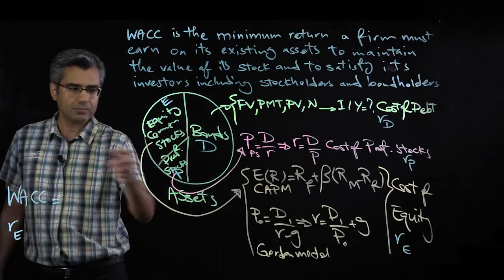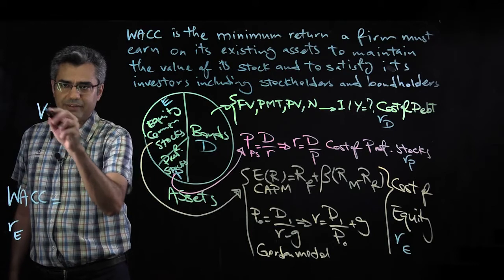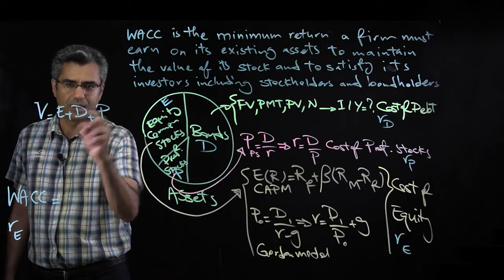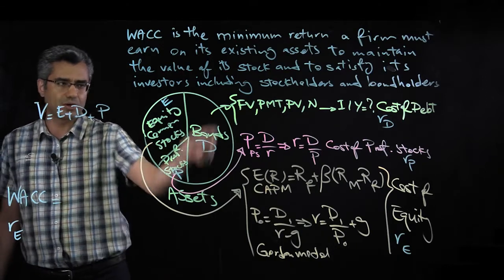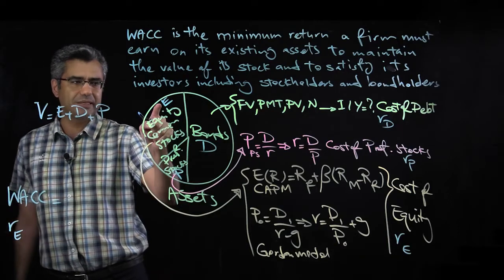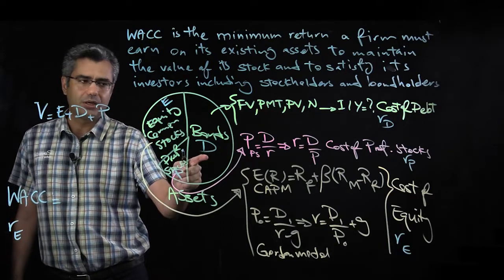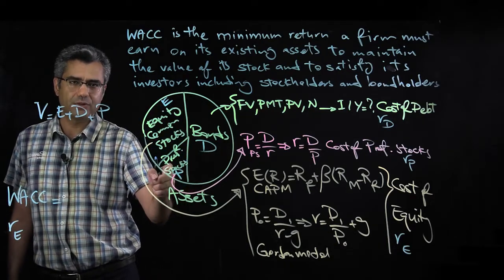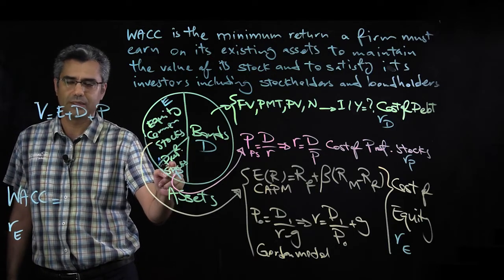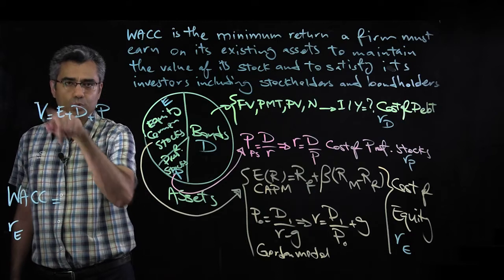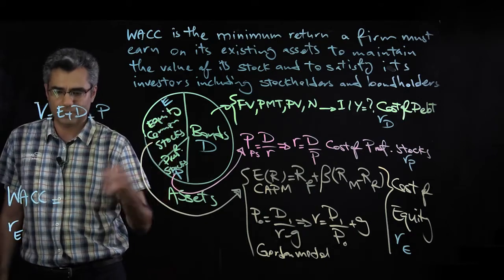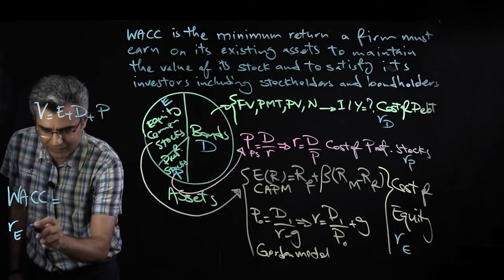And V is E plus D plus P, meaning the total asset size. In a company, maybe $10 million equity, $20 million debt, and $2 million preferred stock. So 10 plus 20 plus 2, and this will be the total size. Now, what's the weight of E? E divided by the total size, right? So I just write it like this.